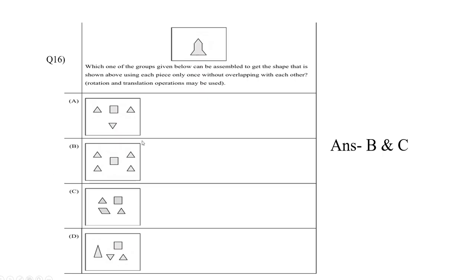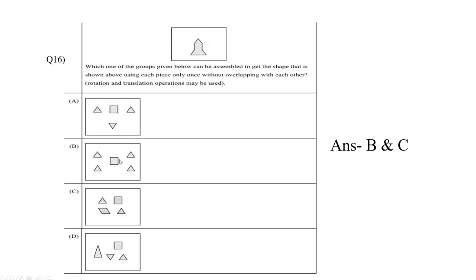One more question: which one of the groups given below can be assembled to get the shape shown above, using each piece only once without overlapping each other? Rotation and translation may be used. So this is the answer. You cannot get this diagram by using this one.